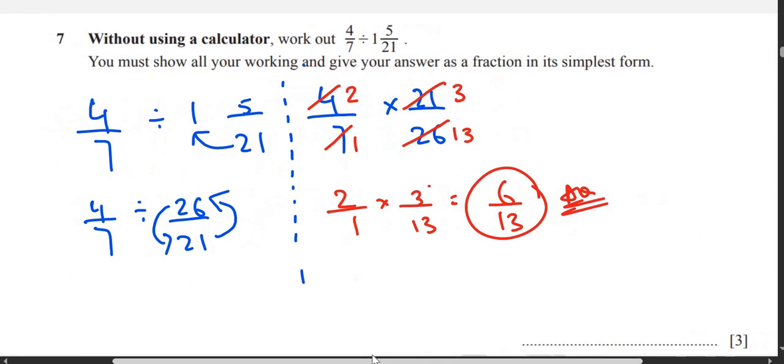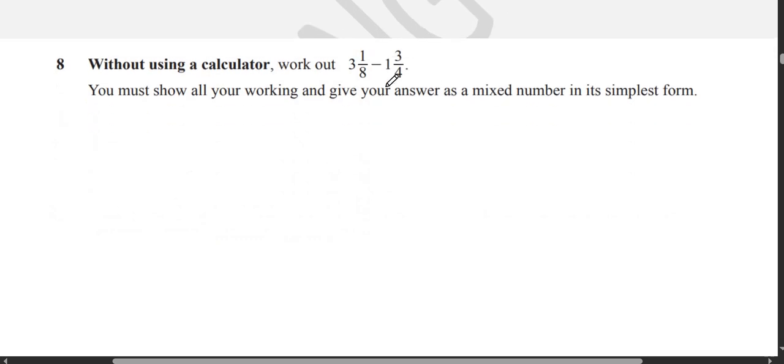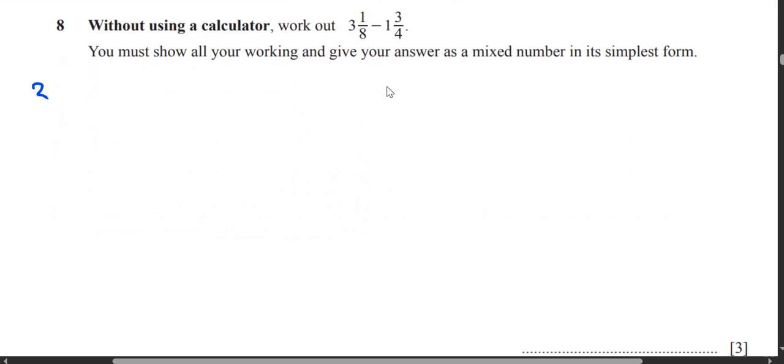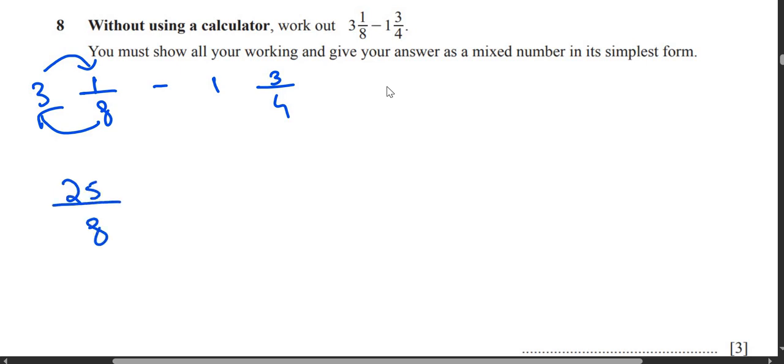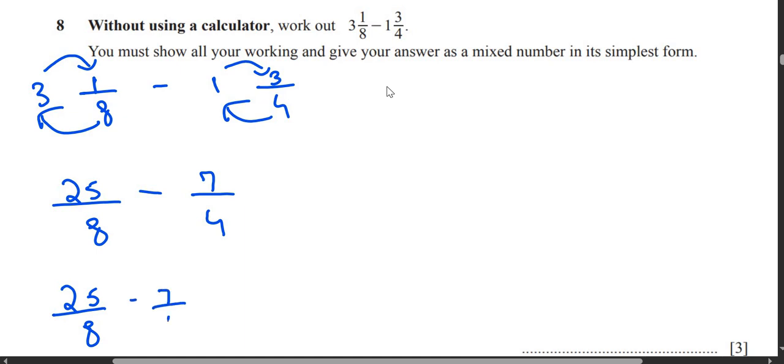But if you were not able to, we have another question, and this time we have subtract. So 3 whole 1 upon 8 subtracted from 1 whole 3 upon 4. 8 threes are 24. 24 plus 1 is 25. It becomes 25 upon 8. Subtracted from 4 ones are 4. 4 plus 3 is 7. It becomes 7 upon 4. So you will write 25 upon 8. Alright. Subtracted from 7 upon 4.